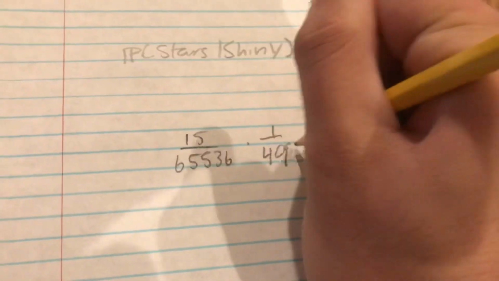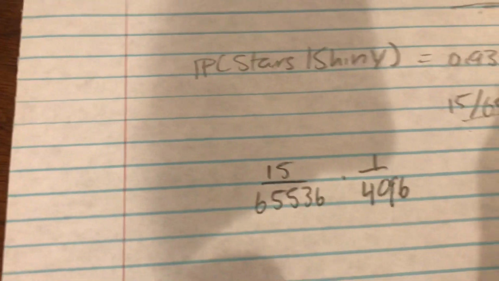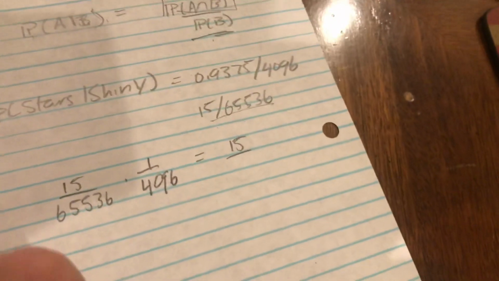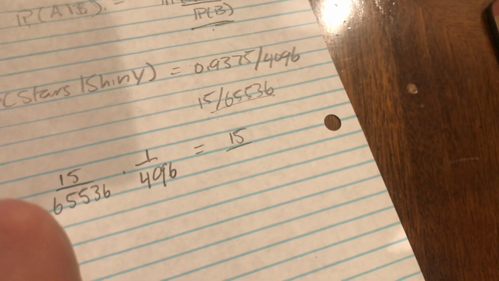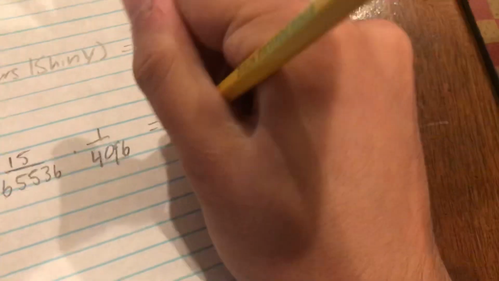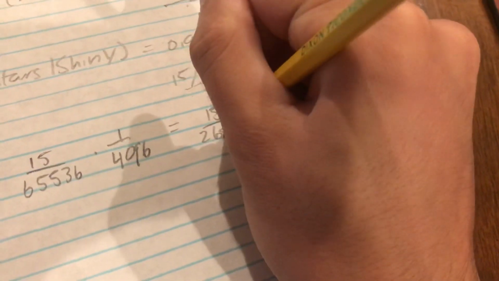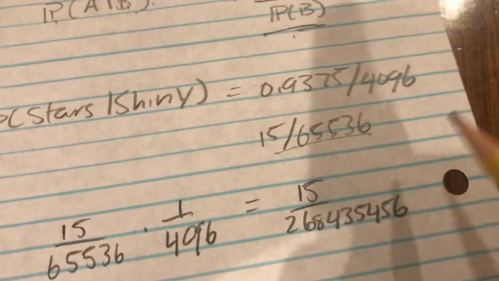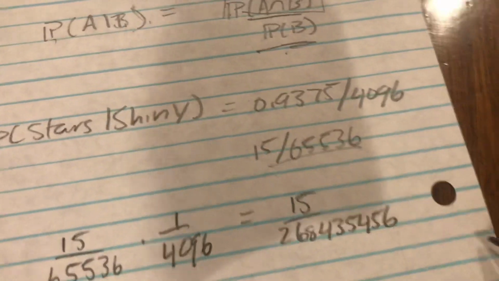So we take our conditional probability, which we just found, times 1 over 4096. There you go. That will be 15 over, and I have to look at my calculator for this number, 268,435,456. That's your odds of running into the grass and then the Pokemon is shiny with the stars.